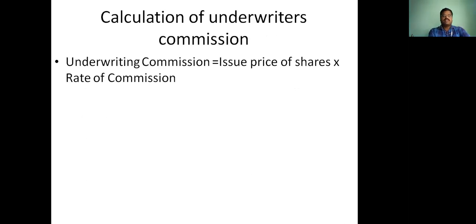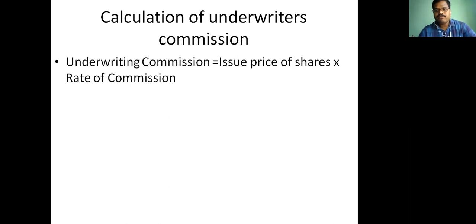Let's go for calculation of underwriters commission. How to calculate underwriters commission? As I explained in the provisions for payment of underwriting commission, the commission should not exceed, in case of shares, 5% of the issue price. In case of debentures, 2.5% of the issue price. Like that, issue price of shares into rate of commission is to be taken into account.